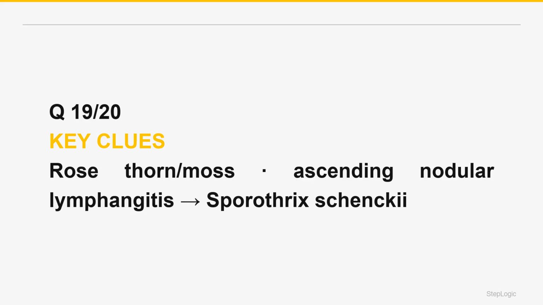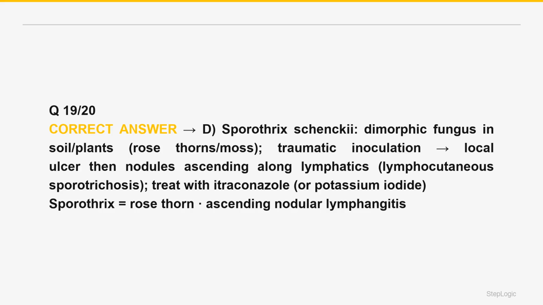This is sporotrichosis, caused by Sporothrix schenckii, a dimorphic fungus: mold in the environment at cool temperatures, yeast in tissue at body temperature, appearing as cigar-shaped yeast. It lives in soil and on plant matter, classically roses, thorns, hay, and sphagnum moss, so it affects gardeners, farmers, and landscapers. Rose gardener's disease. The correct answer is D.